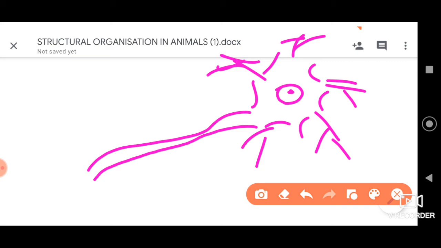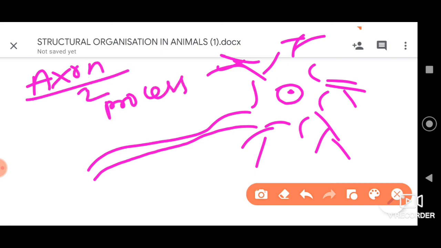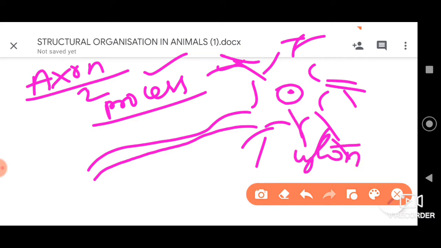It is the second process of the neuron. It also arises from the body of the neuron called the cyton. It is the longer of the two processes. As I said, dendrites were very short, but this is very long.